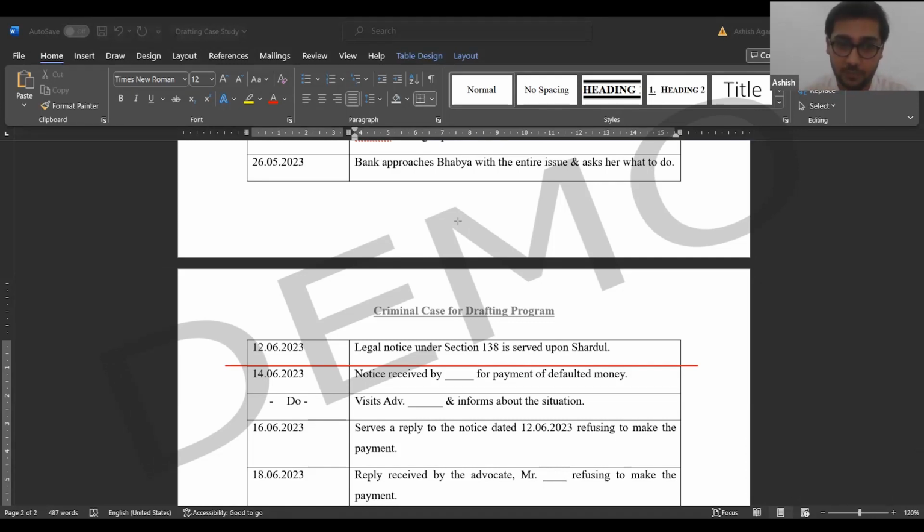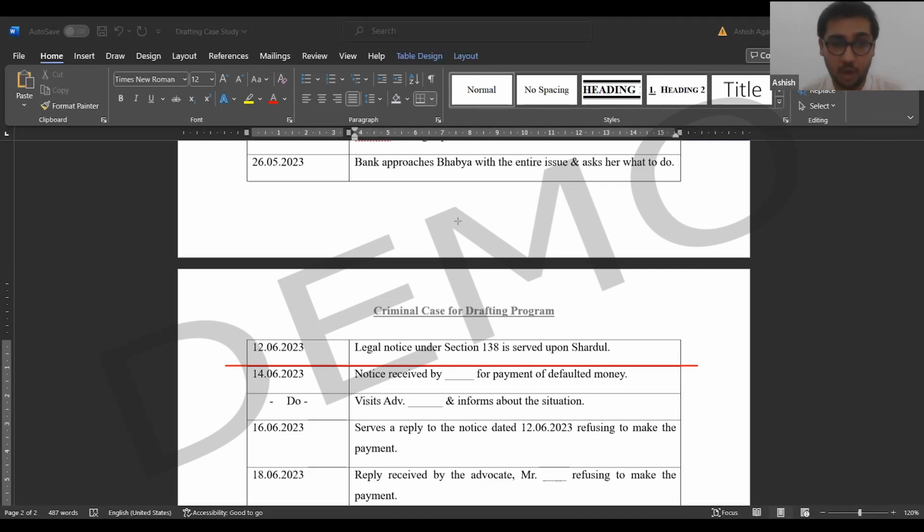The facts stop here. So first, there should be a loan or any form of debt. Next, there should be a repayment date. On that specific date, the person should not be able to repay you the money. First thing, there should be a check and the check should bounce.